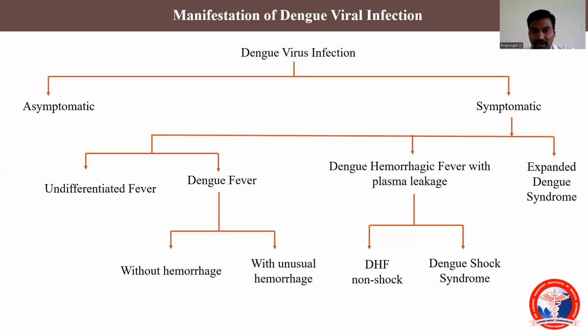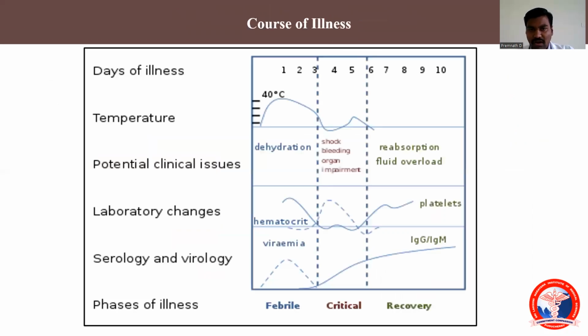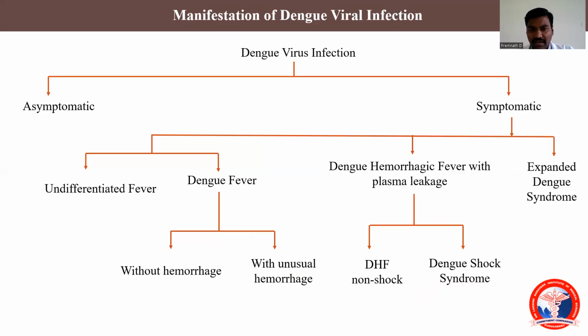So, as I said, dengue virus infection can be classified as asymptomatic and symptomatic. If the patient is symptomatic, it can be either undifferentiated fever or dengue fever. The second type will be dengue hemorrhagic fever with or without shock. And last will be expanded dengue syndrome. Now we'll see in short how this disease manifests.